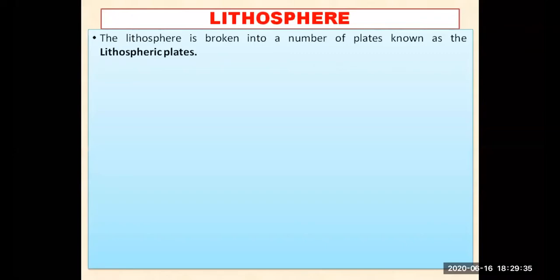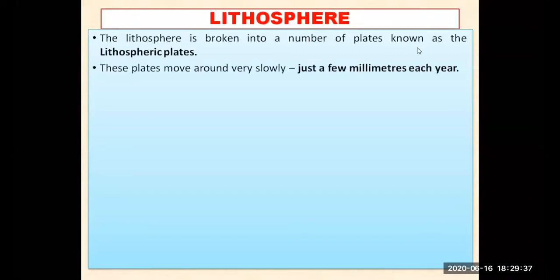So let us go through the lithosphere. Lithosphere के बारे में जरा देखते हैं. So our lithosphere is broken into a number of plates, that I discussed previously, कि हम लोगों का lithosphere different plates में टूटे हुए हैं. हमारा lithosphere एक solid part नहीं, it is not a continuous part, it is broken into a number of plates known as lithospheric plates, and these plates move around very slowly. और ये प्लेट्स वेरी स्लोली मूव करते हैं, just a few millimeters each year, हर साल कुछ ही मिलीमीटर ही मूव करते हैं.